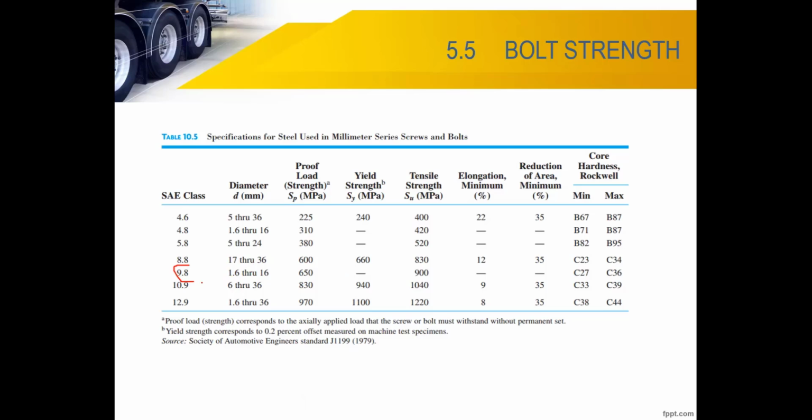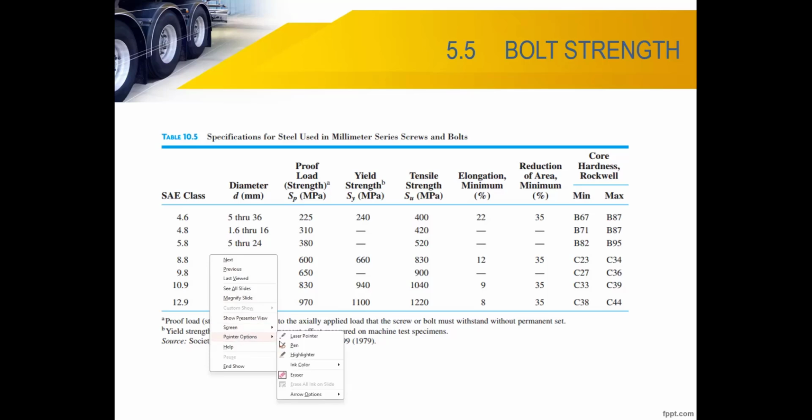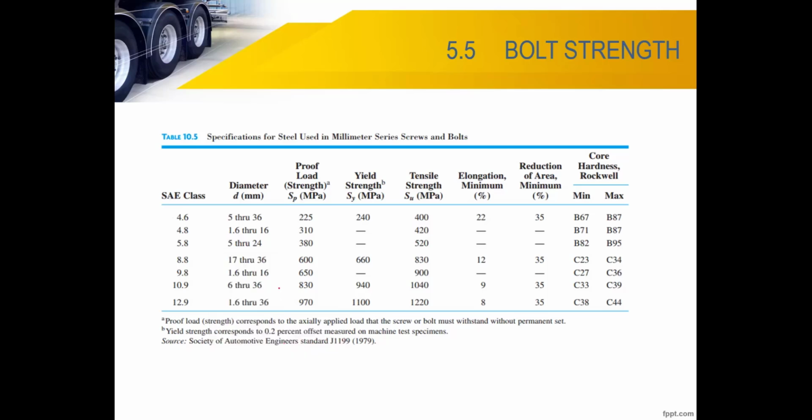Grade 9.8 does not have the yield strength, so I will go for 10.9. I have a yield strength of 940 for 10.9, and M10 is in this range.